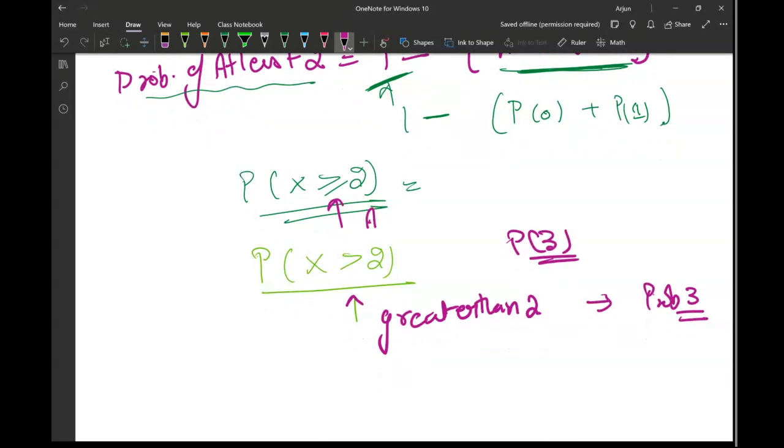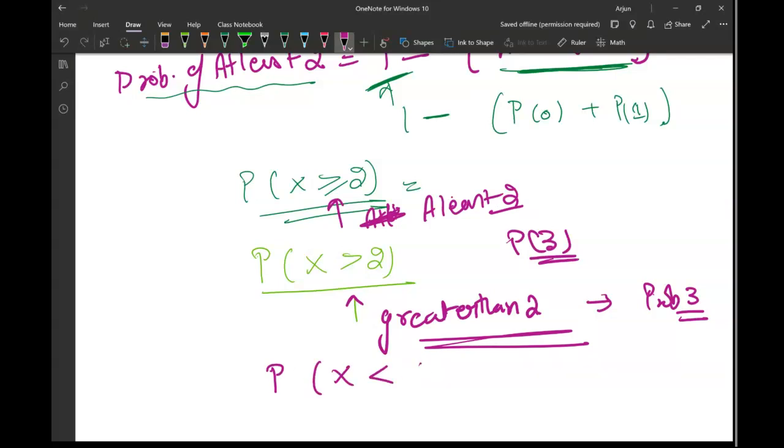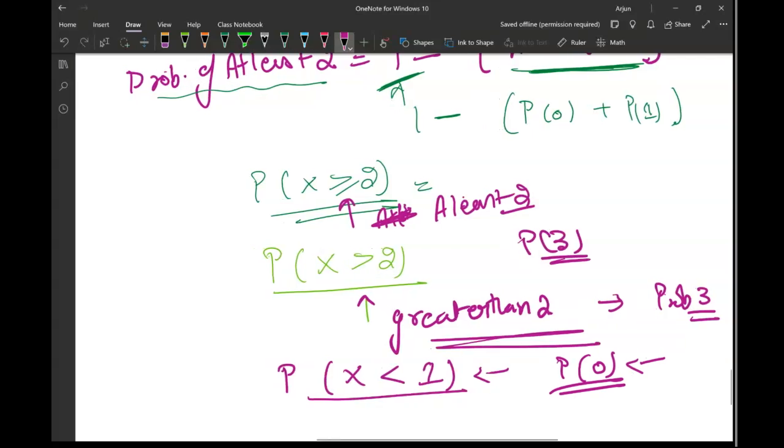This is at least 2, and this is greater than 2. In the same way, you will read this as less than 1. Probability of getting less than 1 head means probability of getting 0 heads. Please make sure you're not confusing yourself.